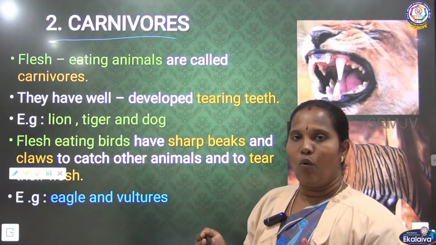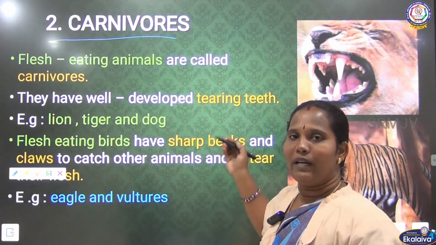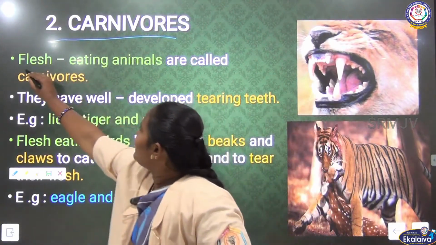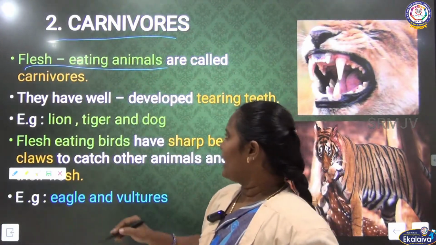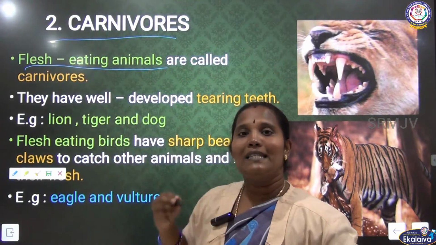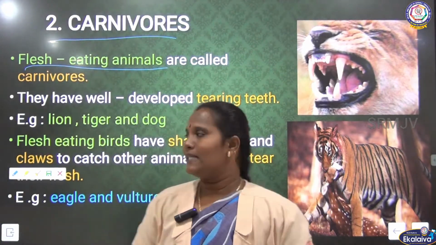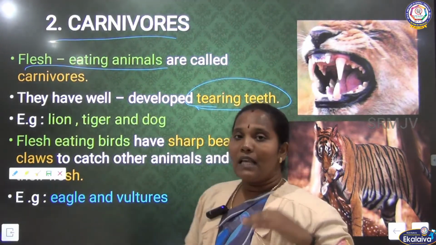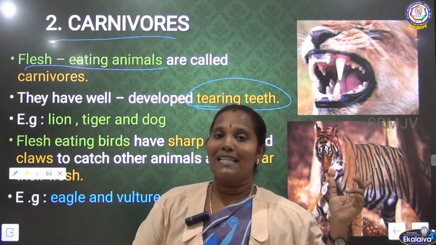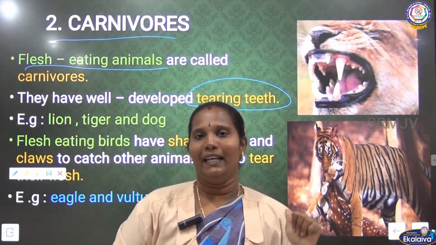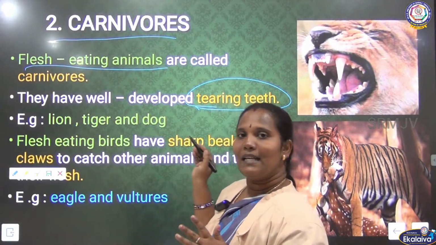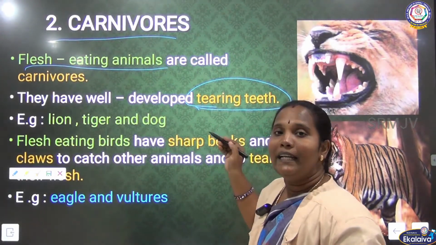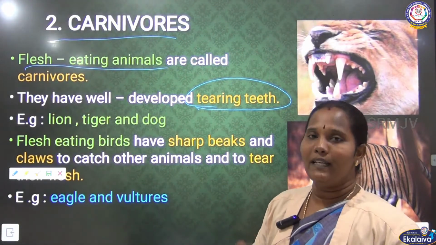A deer, cow, rabbit, these animals they take and eat the flesh as food. The flesh eating animals are called carnivorous. What is the special feature of these carnivorous animals? They have well developed tearing teeth. We saw that the herbivorous animals had biting teeth and grinding teeth, isn't it? As well as that, these carnivorous animals have well developed tearing teeth.